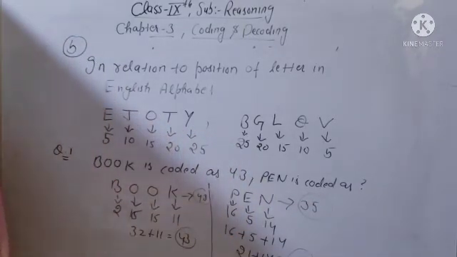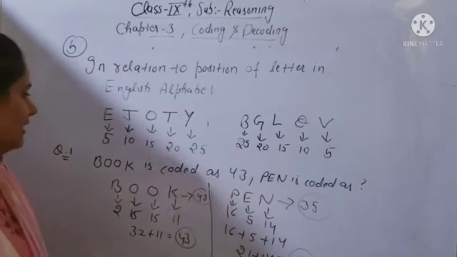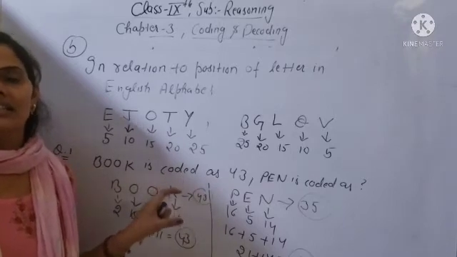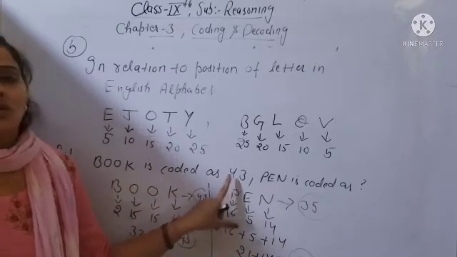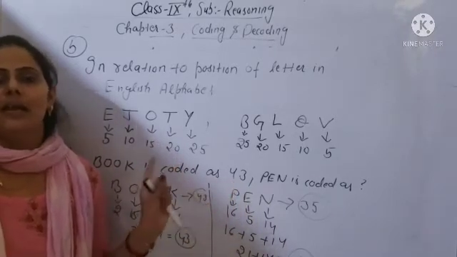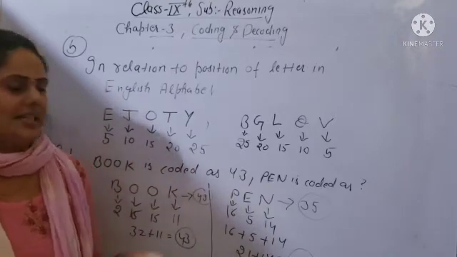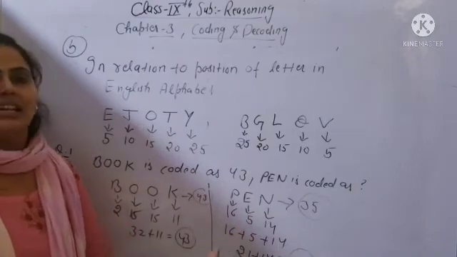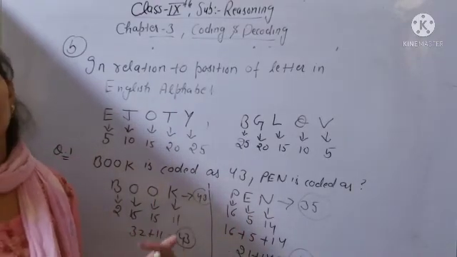Is it clear? So first you have to check, for any word that is given in the language in numbers, whether you are starting the alphabet from the right hand side or from the left hand side. If you start from the left hand side and you get the correct answer, it means the second word also you will check from the left hand side only.